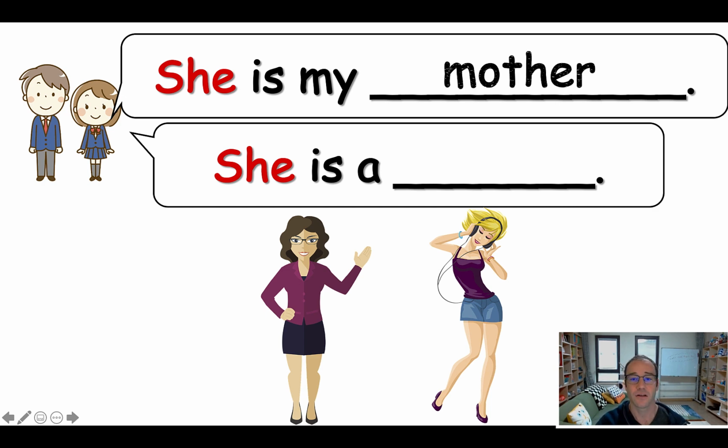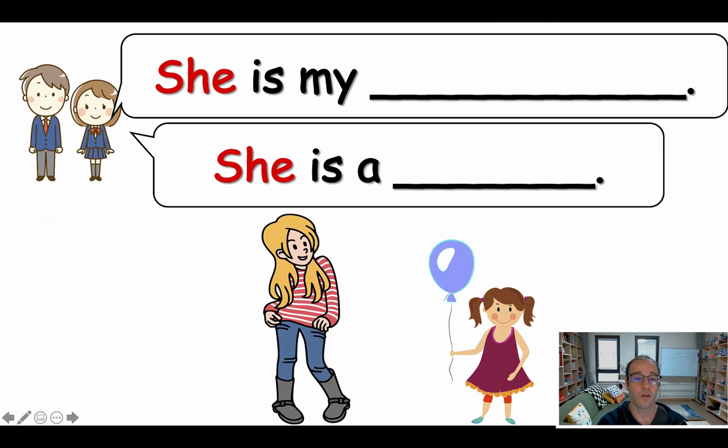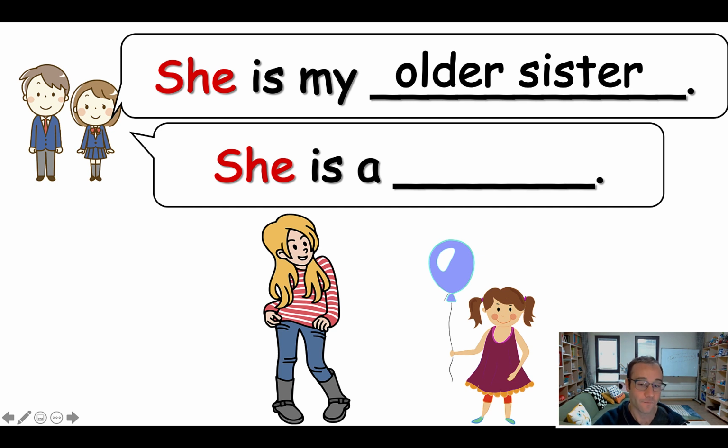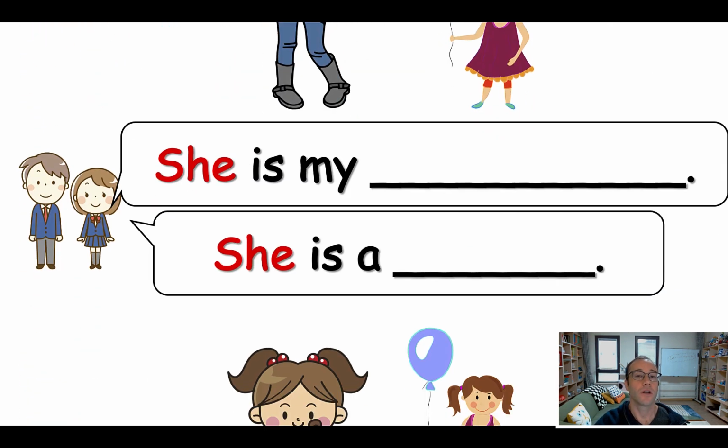But basically, look, it's the words we just learned. So they should be able to do it, right? But it depends on you how you want to drill with your class. So she is my mother. She is a woman. Okay, same thing here. You can call on students, one student if you like, or a row to stand up, or like I said, 4 students, 1 from each team, and you can point. She is my older sister. She is a girl. Okay, it's totally up to you.